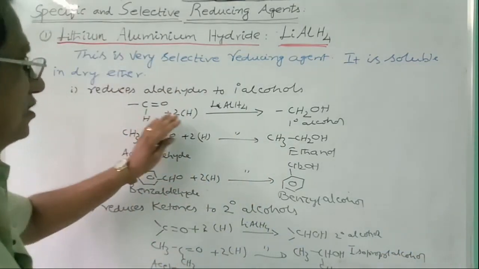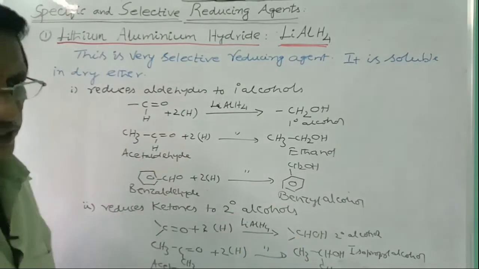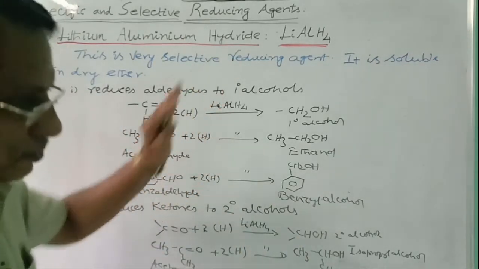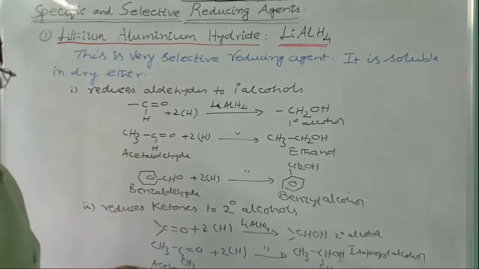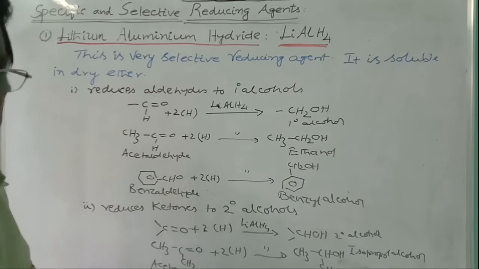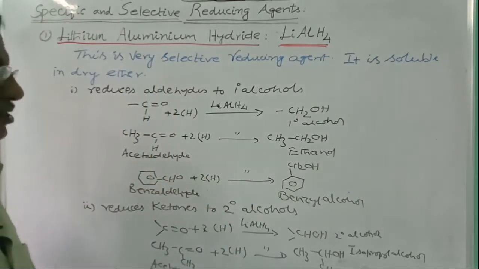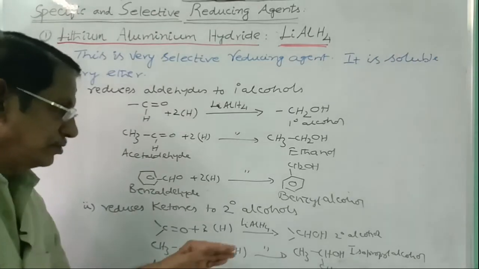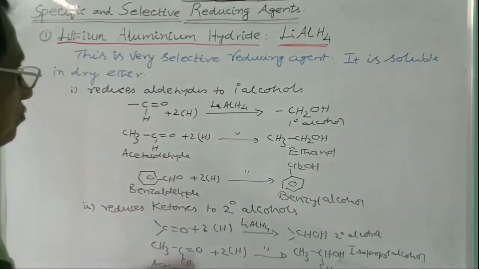Okay. So aldehydes are converted into primary alcohols. Ketones can be converted into secondary alcohols. That is the very purpose of lithium aluminum hydride. It won't touch C double bond C. It won't reduce the alkenic, olefinic double bond. This is the specific purpose. Please notice that some more characteristic properties are also there for this reducing agent. Please note it.